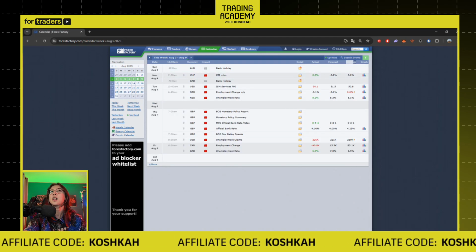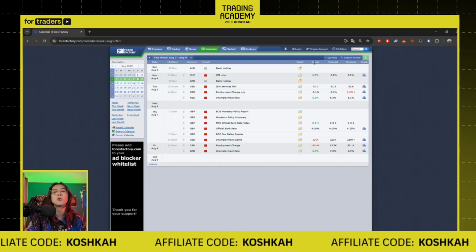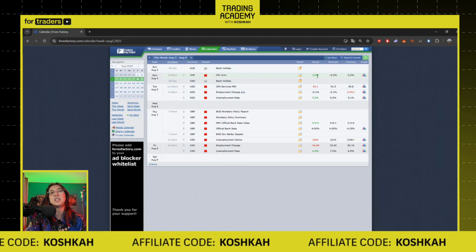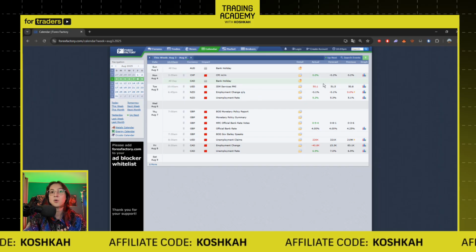But to be honest, I'm not really looking at the previous. Some other people are analyzing everything, but what's most important is really the actual in the forecast, because it's really here that we're gonna see if it's bad for the currency or if it's good for the currency, and we can adjust our trades accordingly.